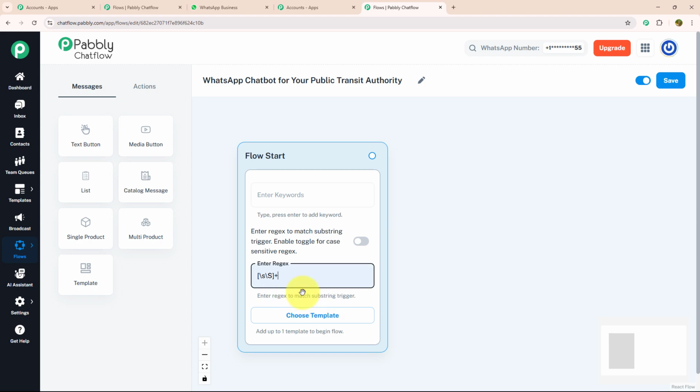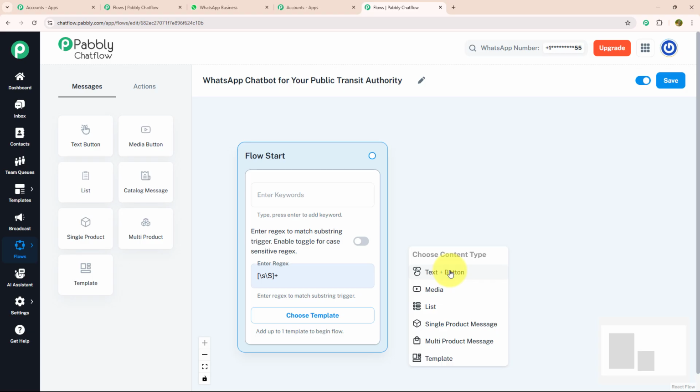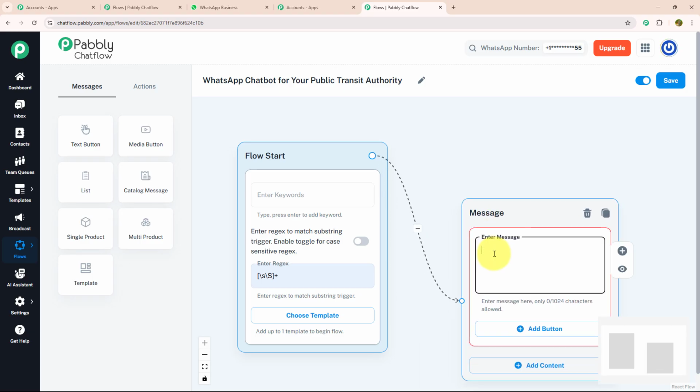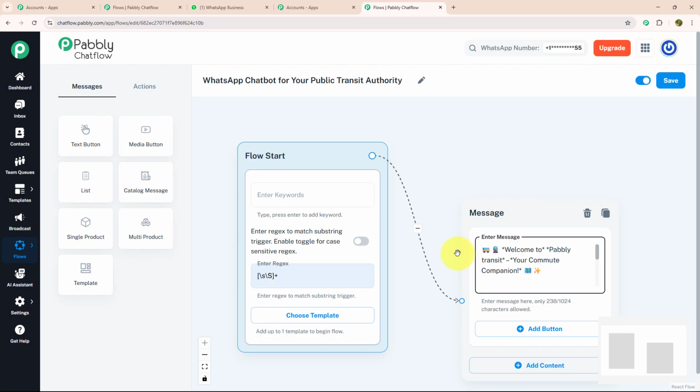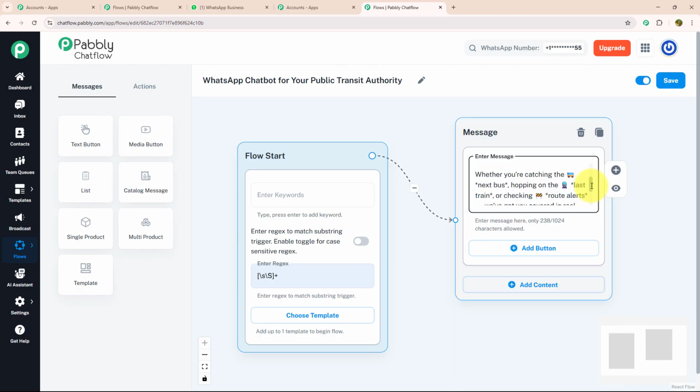Now, as soon as my customer enters a message, I want to give them a welcome message. For that, I will drag and drop and select the text button over here. Under this, I'm going to enter my message. Welcome to Public Transit, your commute companion. Whether you are catching the next bus, hopping on the last train, or checking route alerts, we have got you covered in real time. How can I help you today?